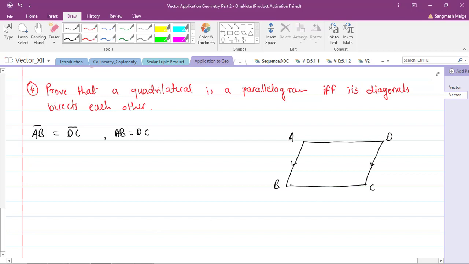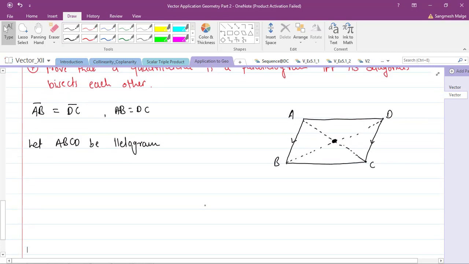Now let's draw the diagonals here. This is diagonal number 1, BD bar, and this is AC bar. Let's consider this some point, the concurrency point of these two diagonals. What we have assumed is, let ABCD be a parallelogram. We have considered this as a parallelogram, and what we are showing now is that these diagonals are bisecting each other. Okay, let's see that.